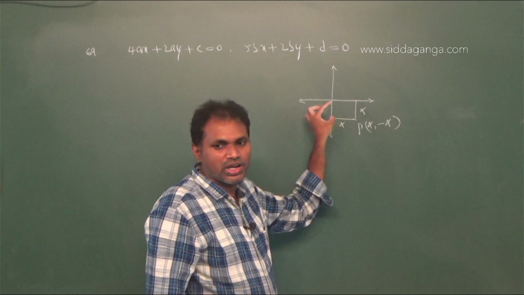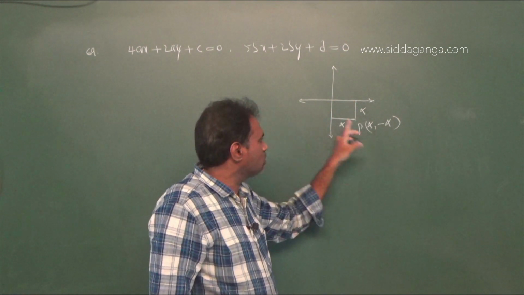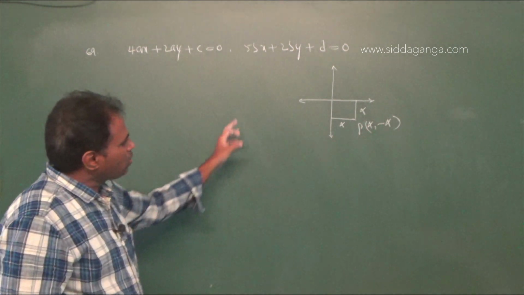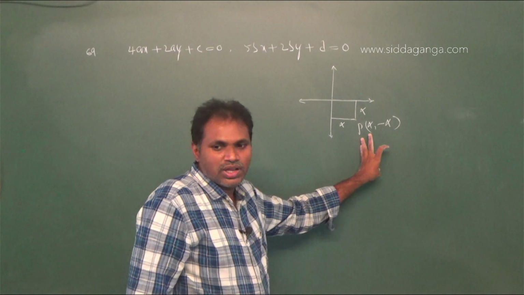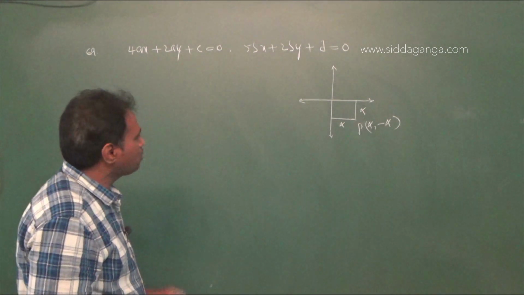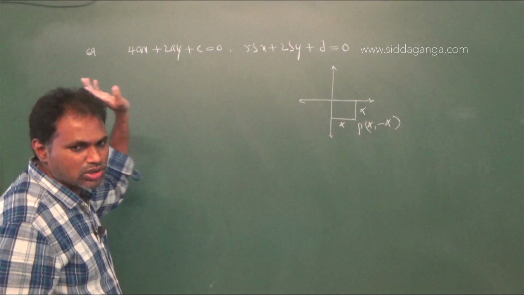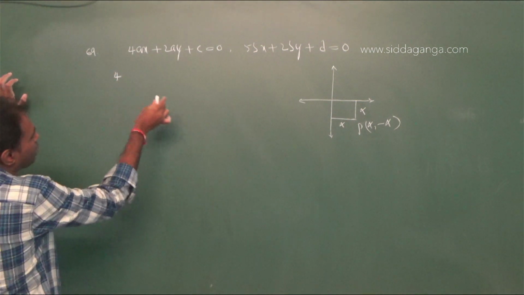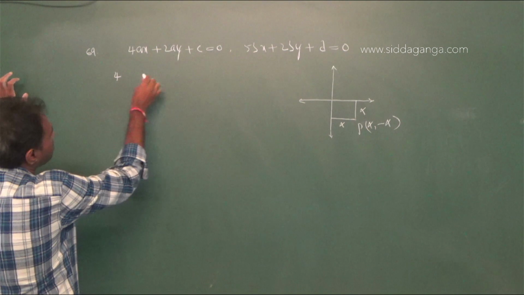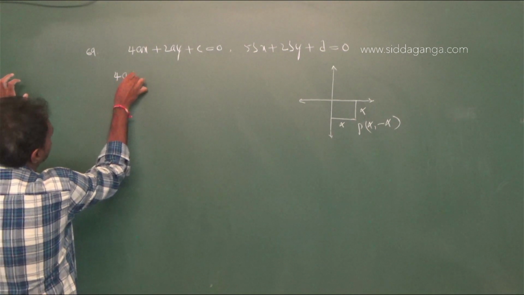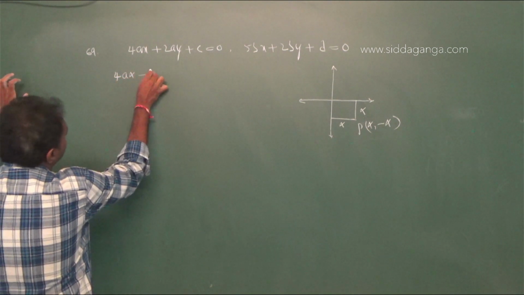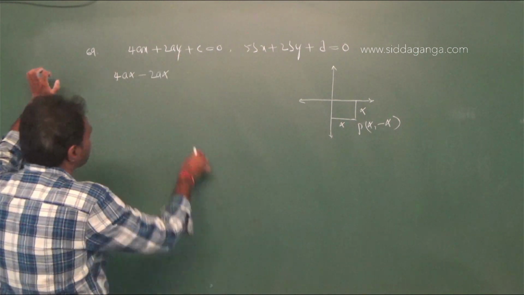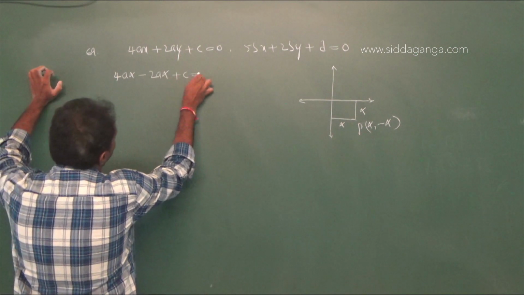Therefore x coordinate and y coordinate both are equal. Therefore the point of intersection of these two lines I am taking as P(alpha, minus alpha). Therefore this point P lies on both the lines. In the first line substitute x equal to alpha and y equal to minus alpha, that is 4a alpha minus 2a alpha. Minus into minus becomes plus, minus 2 alpha plus c equal to 0.